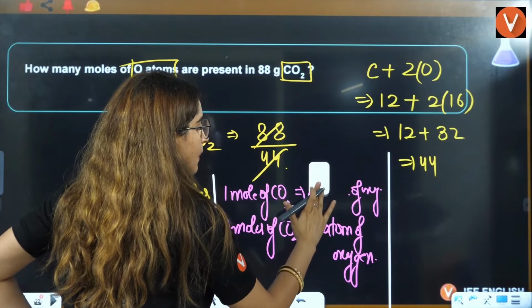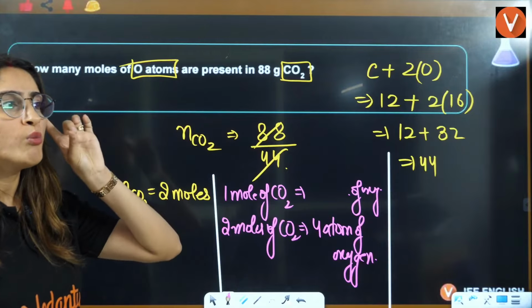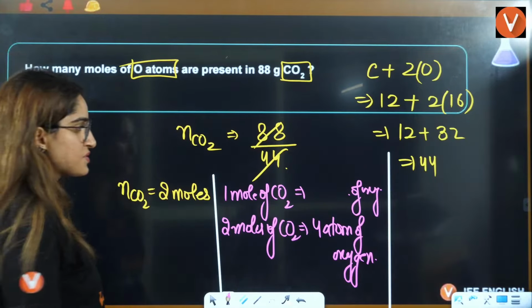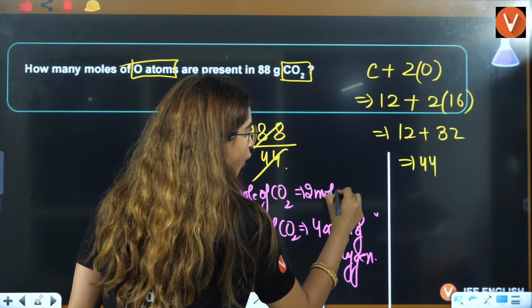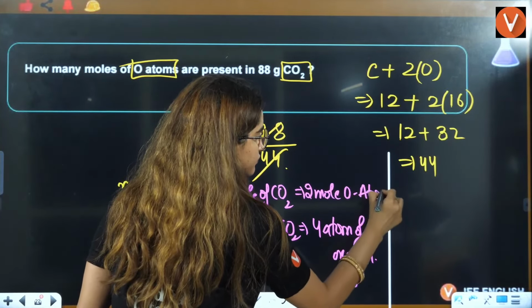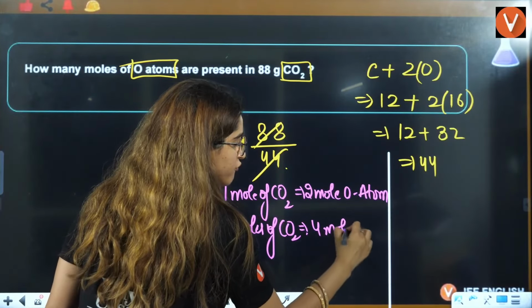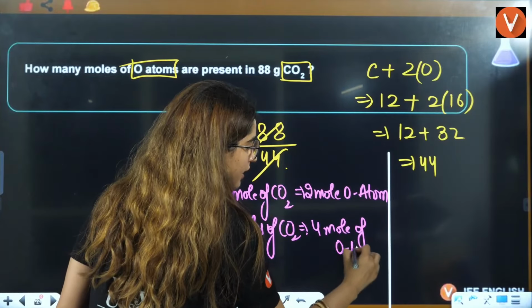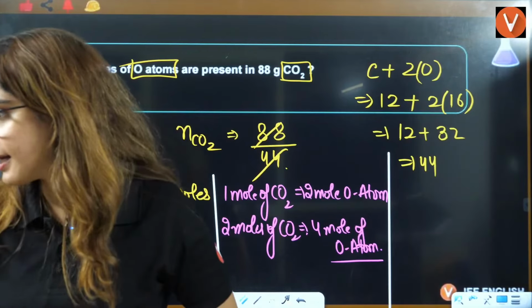You can also write it as 1 mole of CO2 has 2 mole of oxygen atoms, right? So I'll write it as 2 mole oxygen atom. So this will have 4 mole of oxygen atom. Is that clear, everyone? Is that clear to everybody?